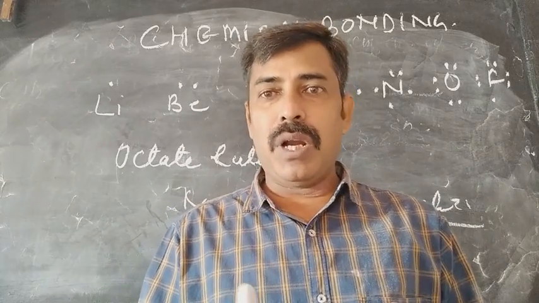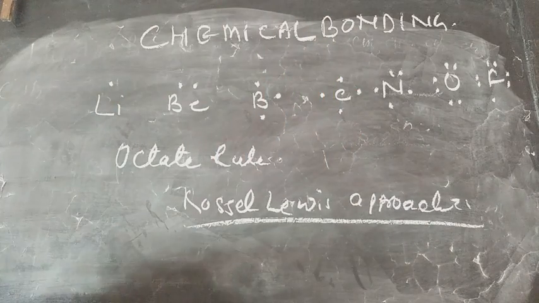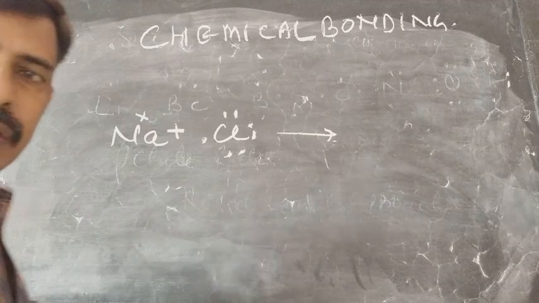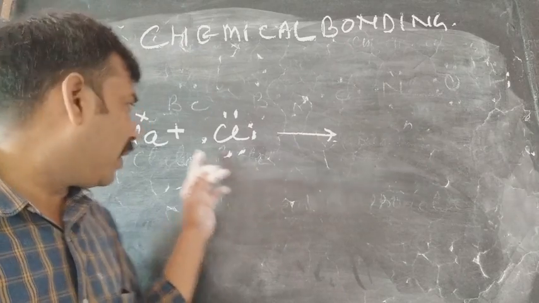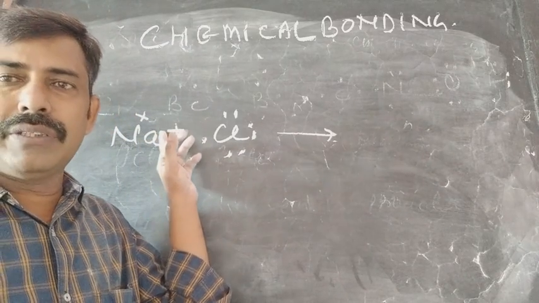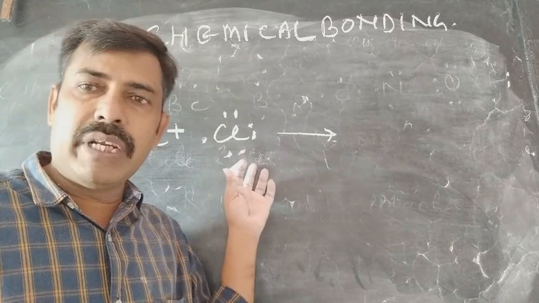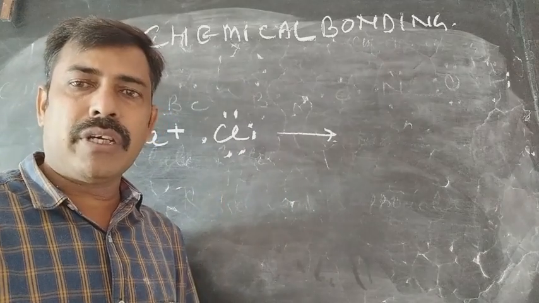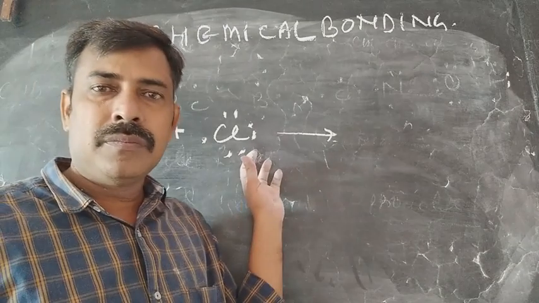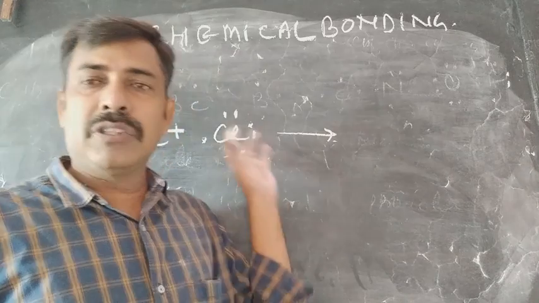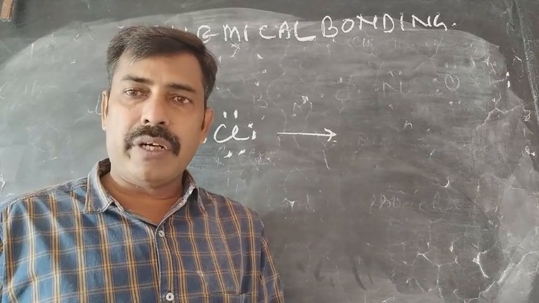Here I am taking the example of sodium chloride, that is NaCl. Here we are taking sodium and chlorine atoms. Sodium has only 1 electron in its valence shell, electronic configuration 2, 8, 1, and chlorine has 7 electrons in its valence shell, electronic configuration 2, 8, 7. That means chlorine needs one more electron to complete its octet, and sodium needs to lose a single electron to get a complete octet condition.